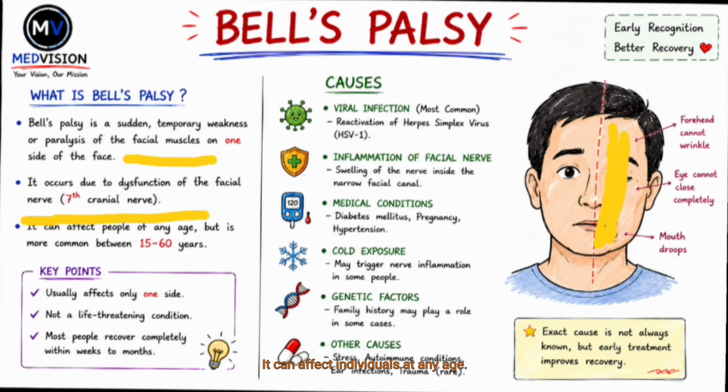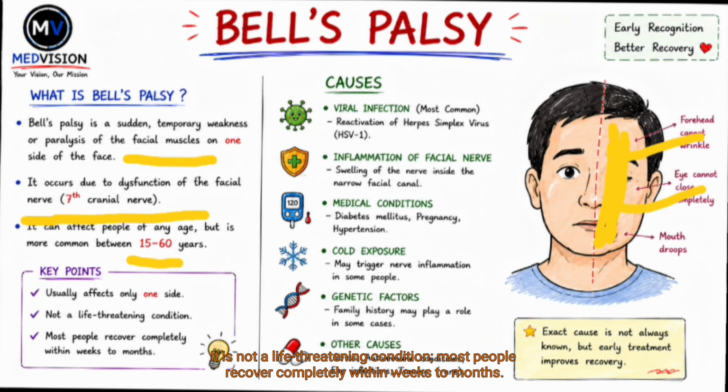It can affect any age, but is most commonly found between 15 and 60 years of age. Key features: it usually affects one side and is not a life-threatening condition. Most people recover completely within weeks to months.